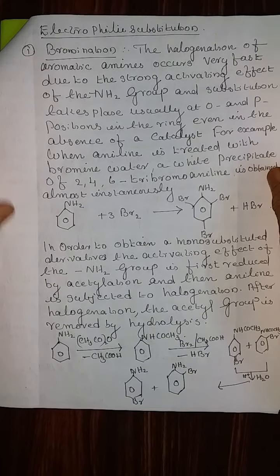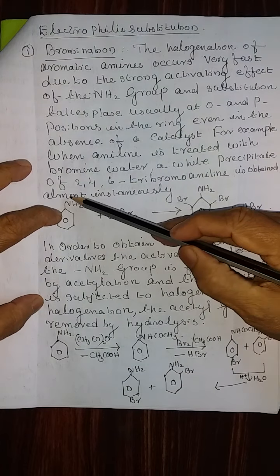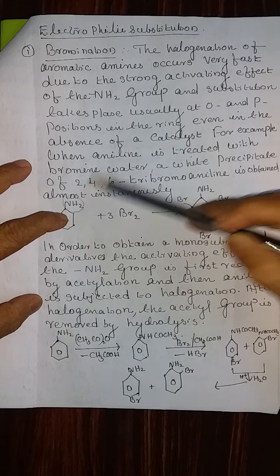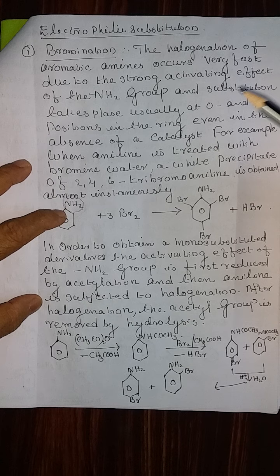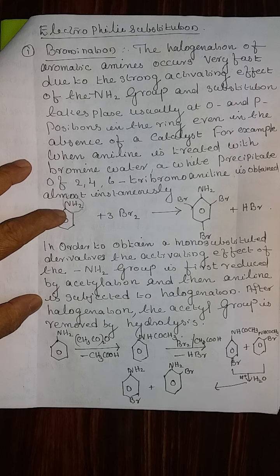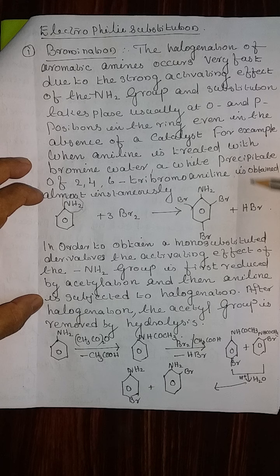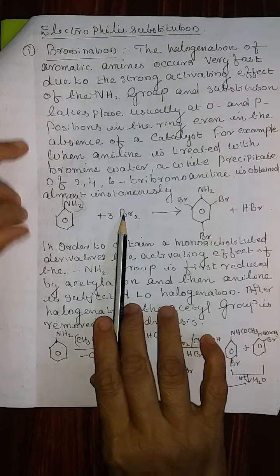Next is electrophilic substitution. This theory part you know: when a group already present on the benzene ring does not contain any double bond, the entering group will occupy the ortho and para positions. If it contains a double bond, it enters the meta position. Here it is not possessing any double bond. Therefore, our products will be mainly ortho and para products. But there are certain conditions that should be mentioned for the formation. Let us take bromination first.